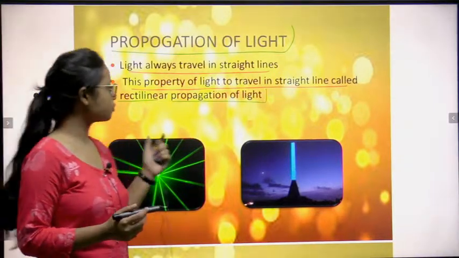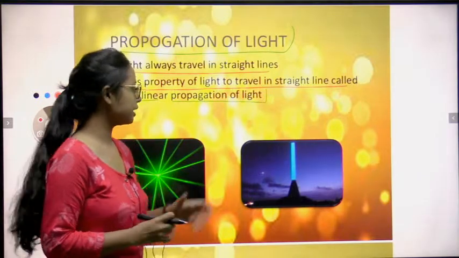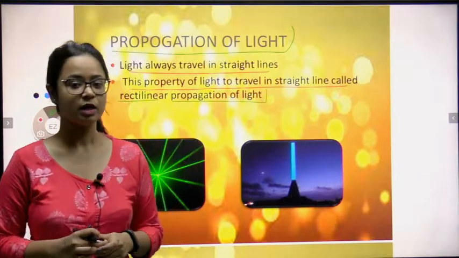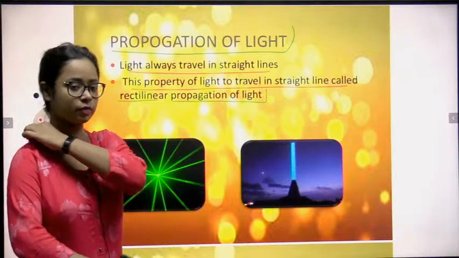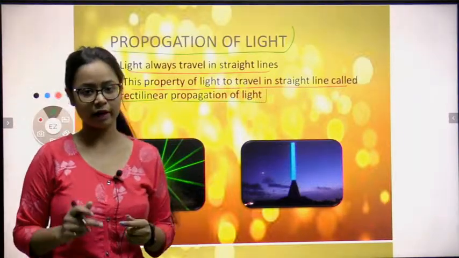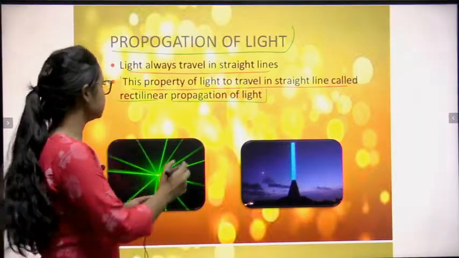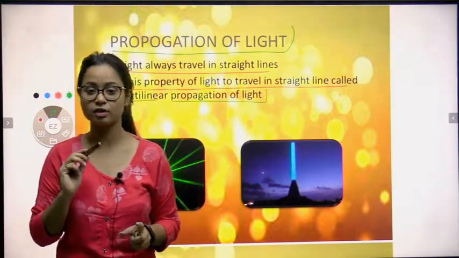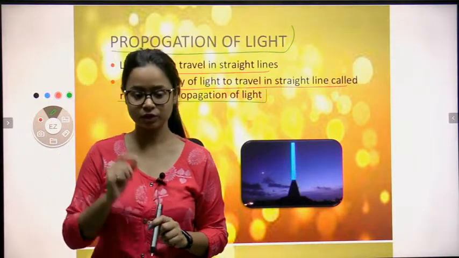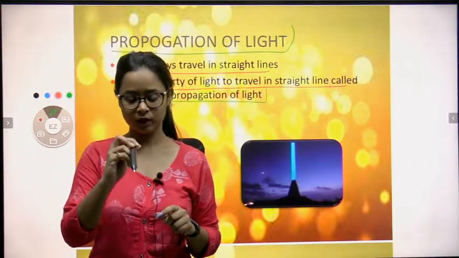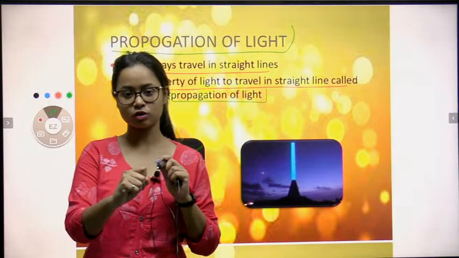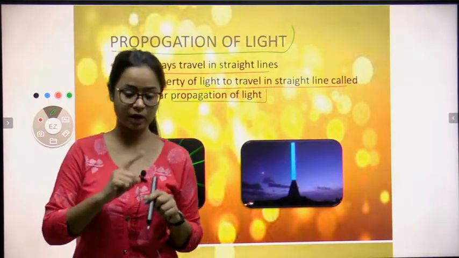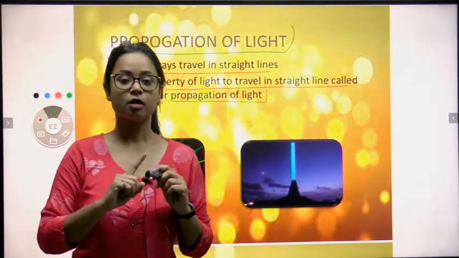So this property of light means that light always travels in a straight line. Let me explain this topic to you again. What do you mean by propagation of light? Propagation of light means that light always travels in a straight line. For example, I have given you a straight straw. You turn on a torch in front of that straw. What you will see is that you can easily see the light on the other side.